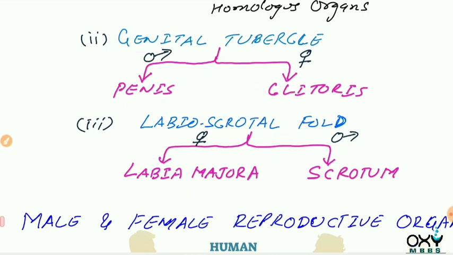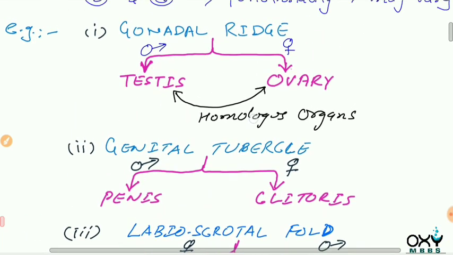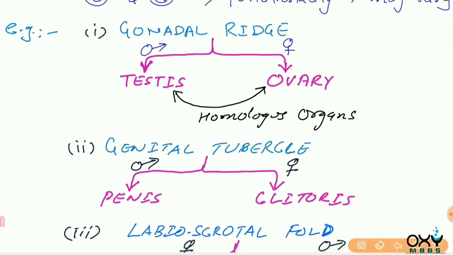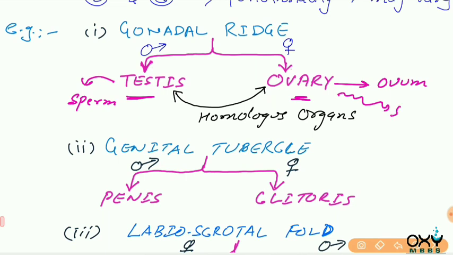Now what about the functions? Let's suppose here we have the testes and ovary. These are two homologous organs. Now the function of the testes is to form sperm, and the function of ovary is to form ovum. The ovary is not forming sperm.